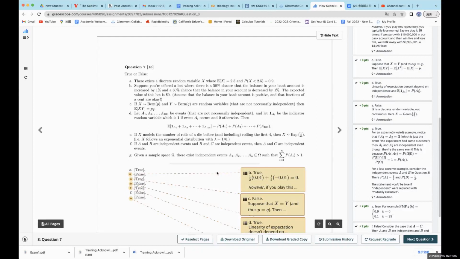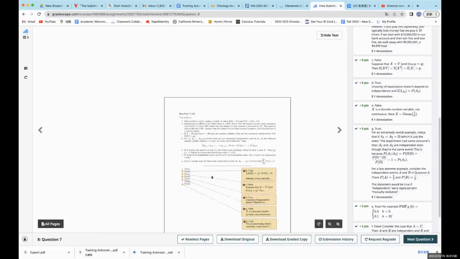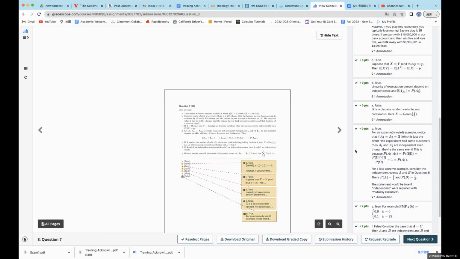So for letter G, given a sample space omega, there exist independent events A1, A2, ..., An in omega such that the sum of P(A_i) is greater than 1. For this one, I got it wrong, but actually it is true.